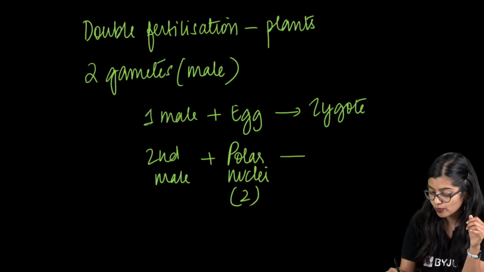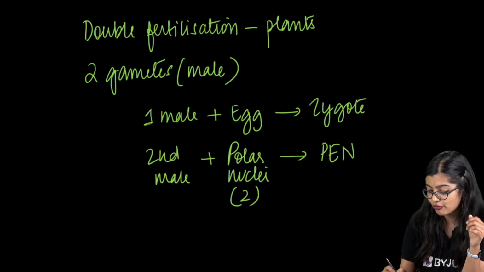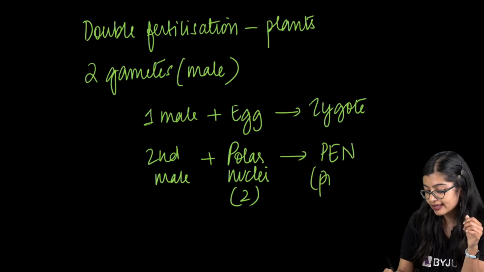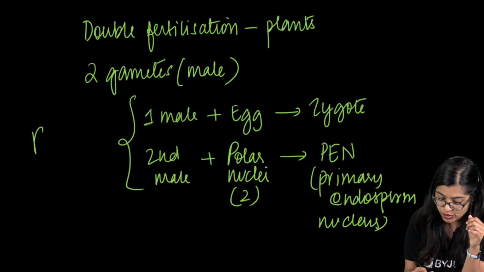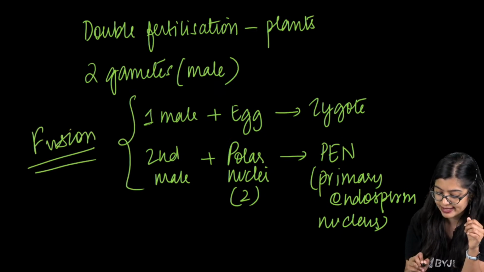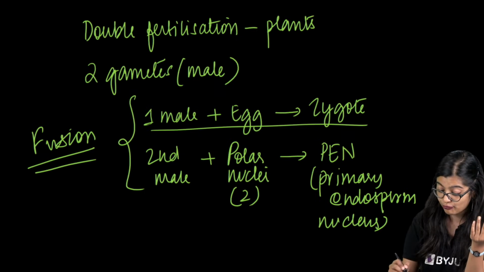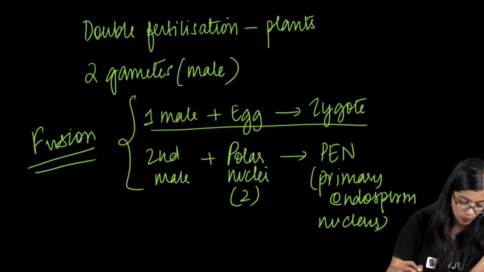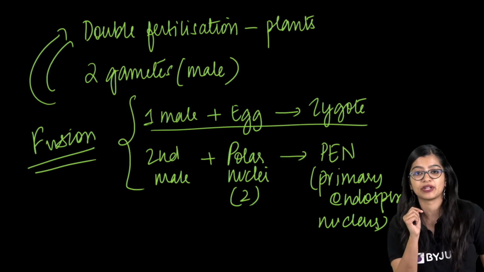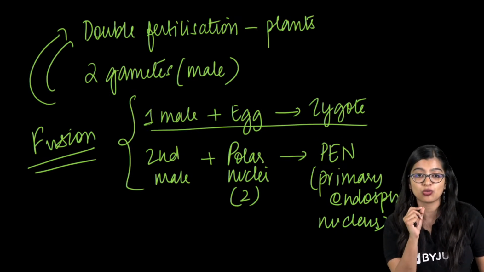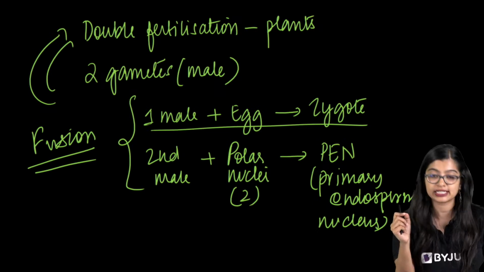And here there are two. As a result, it will result in the formation of PEN, that is primary endosperm nucleus, right? In this case, fusion has taken place twice. One male gamete with egg forming zygote, second male gamete with polar nuclei, resulting in double fertilization, right? So since fusion happens twice, we call it double fertilization.